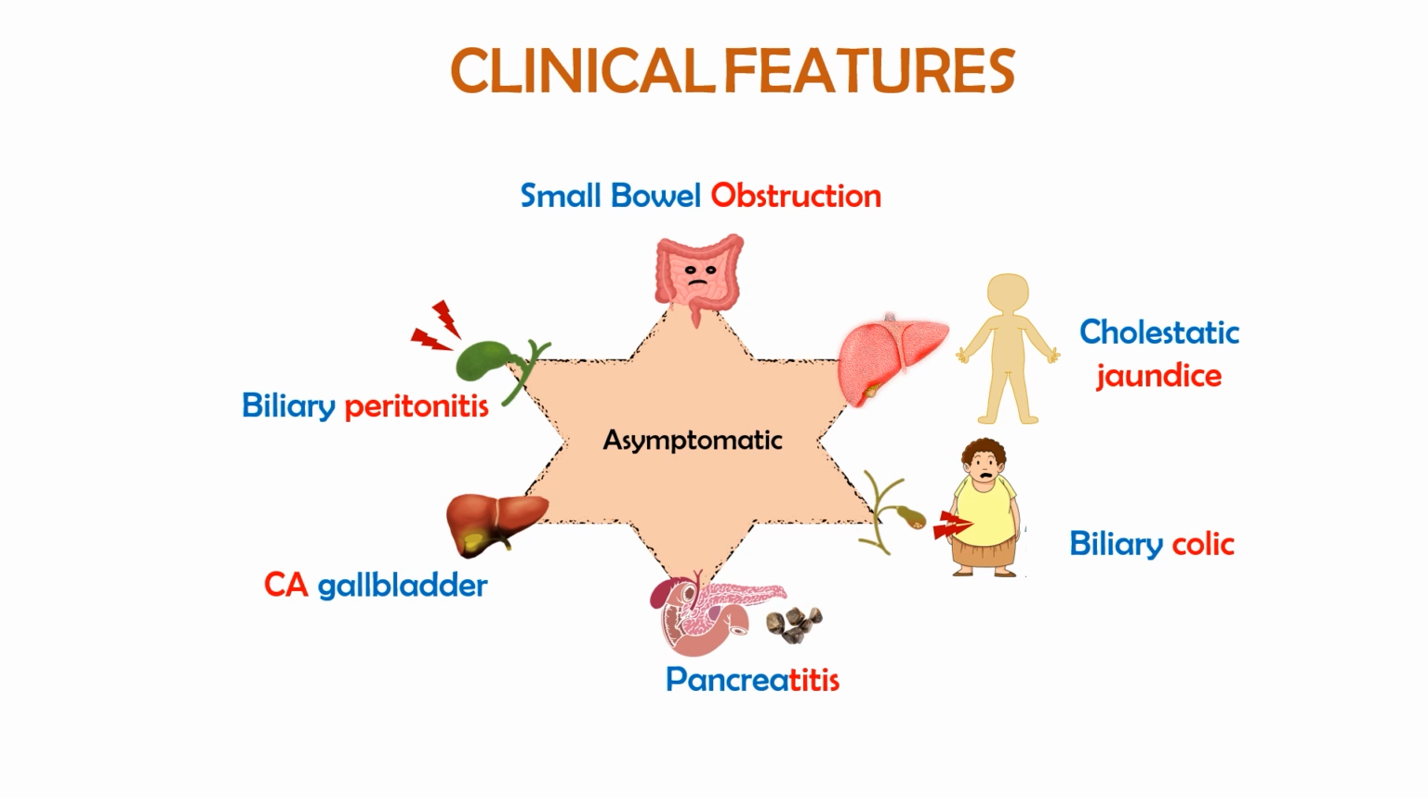So these were the symptoms, and you should remember that most of the patients are going to be asymptomatic and the rest will have jaundice, colic or pancreatitis, and rarely they can present with carcinoma, or if they are complicated cases they can present with peritonitis and small bowel obstruction.